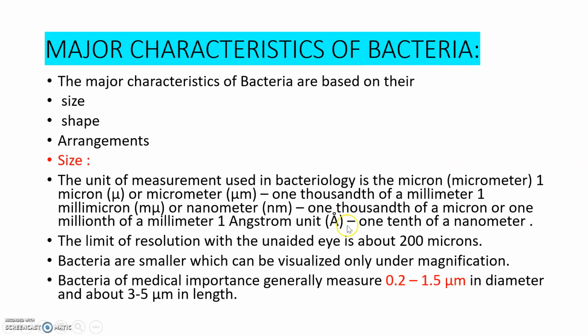Then 1 millionth of the millimeter is called 1 angstrom, and it is 1/10 of the nanometer. So these are the units which are used for the measurement of the size of the bacteria: micrometer, millimeter, millimicron, nanometer, etc., and 1 angstrom. And the limit of resolution.